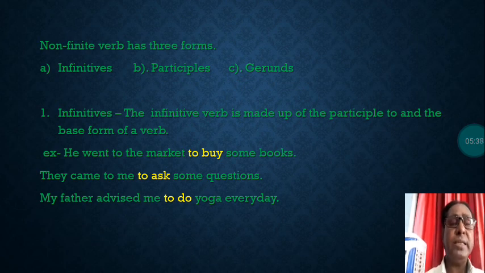To ask is an infinitive. My father advised me to do yoga every day. Here to do is to plus the base form of do. In all these three highlighted sentences, the verbs are infinitives: to plus base form. To buy, to ask and to do.